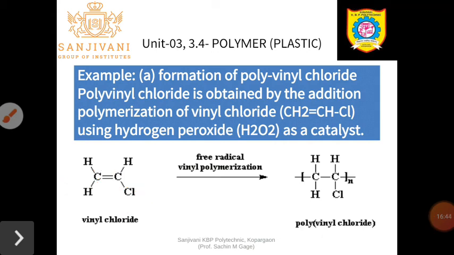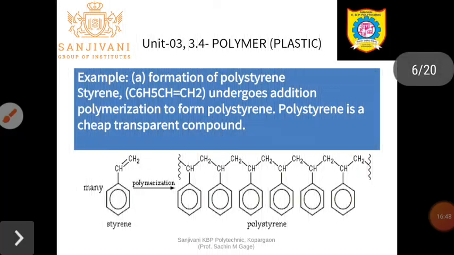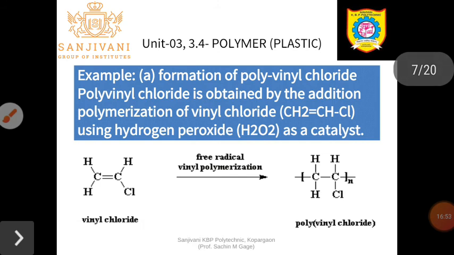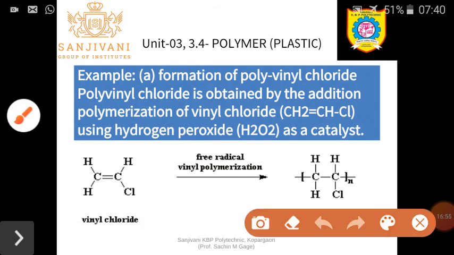So vinyl chloride has the formula CH2 double bond CHCl. It contains chlorine, that's why it is called chloride, and this CH2 double bond CH is said to be a vinyl group.